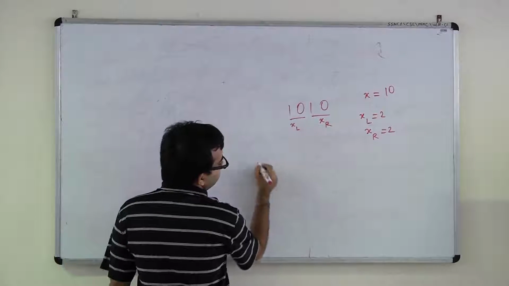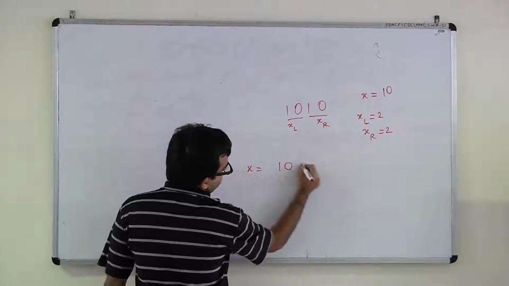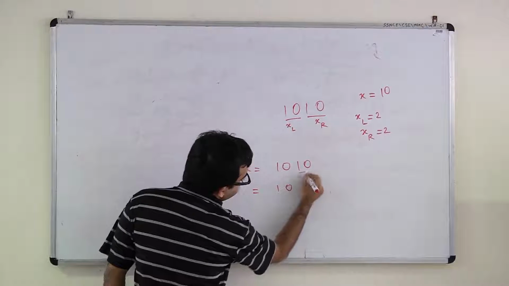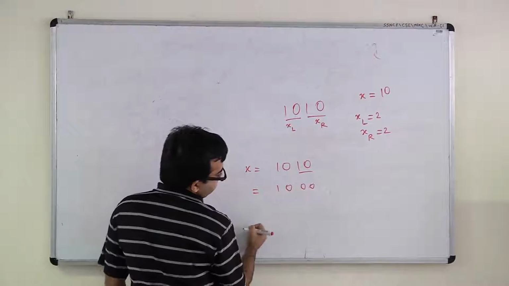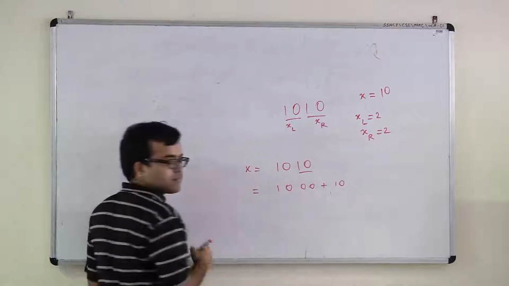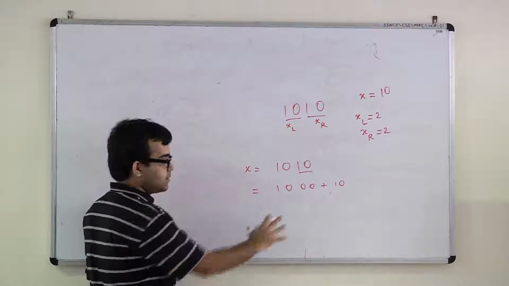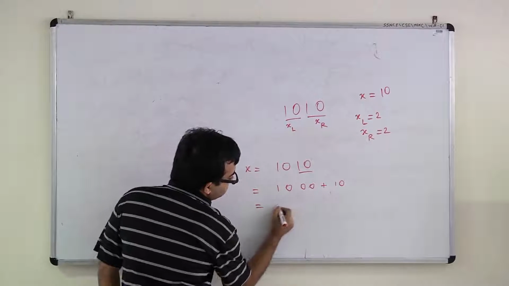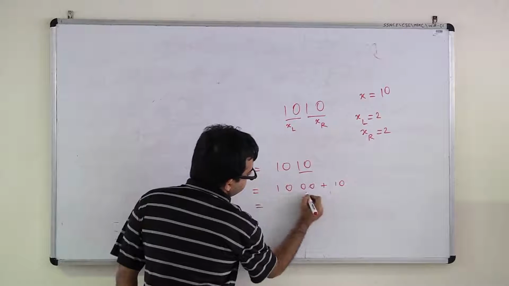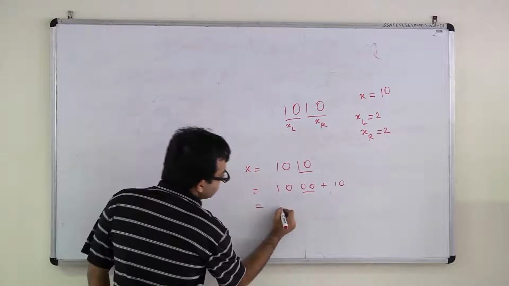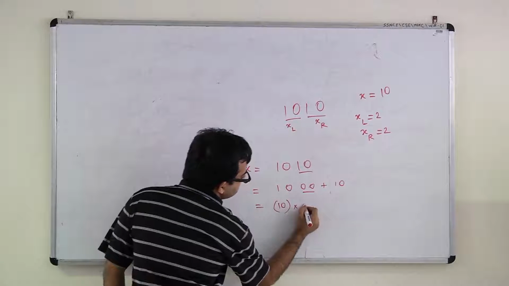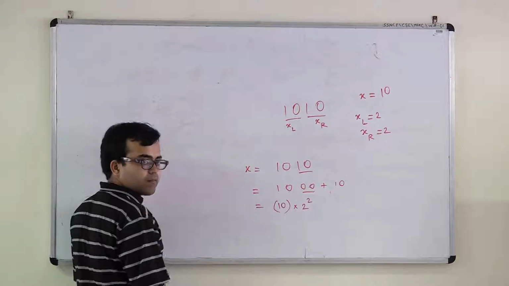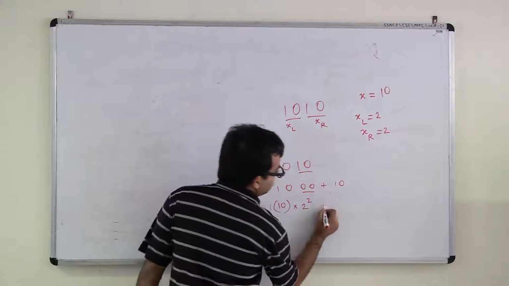Exactly. So x is 1, 0, 1, 0. You can write it as 1, 0, just replacing these two bits by 0, 0, plus 1, 0. This is correct, right? Now the first term is 10 times 2 square, and the second term is 10.